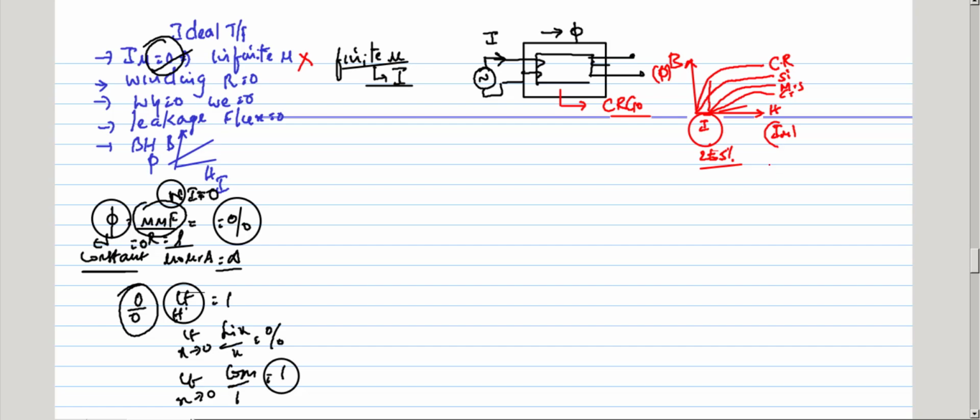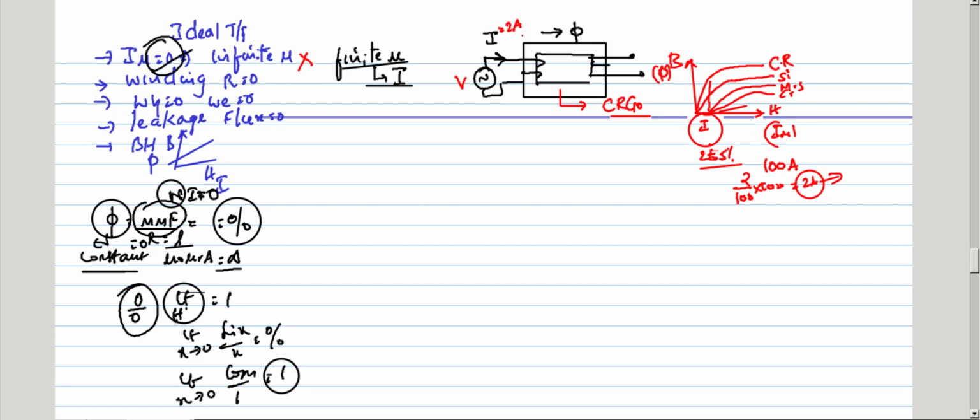For example, if I have 100 amperes, what is 2%? 2 by 100 into 100. So 2 amperes is required. 2 amperes is very negligible compared to the 100 amperes. So this is a CRGO steel, and whenever the supply voltage is given, it takes only 2 amperes.